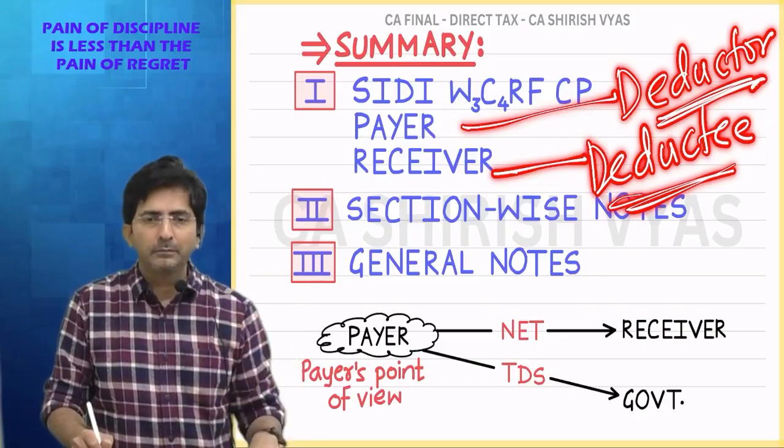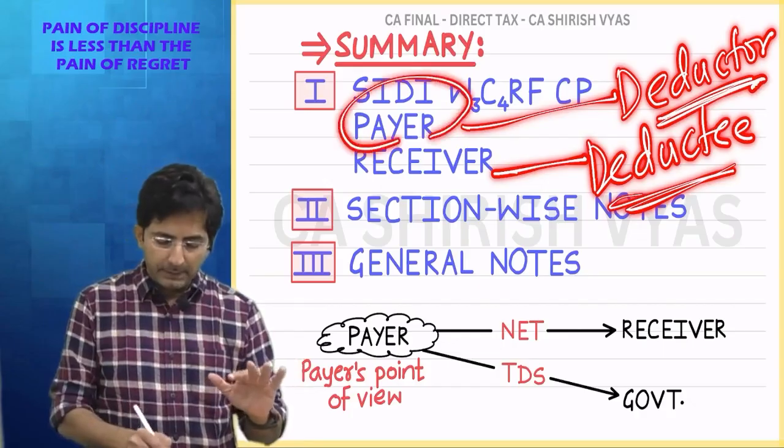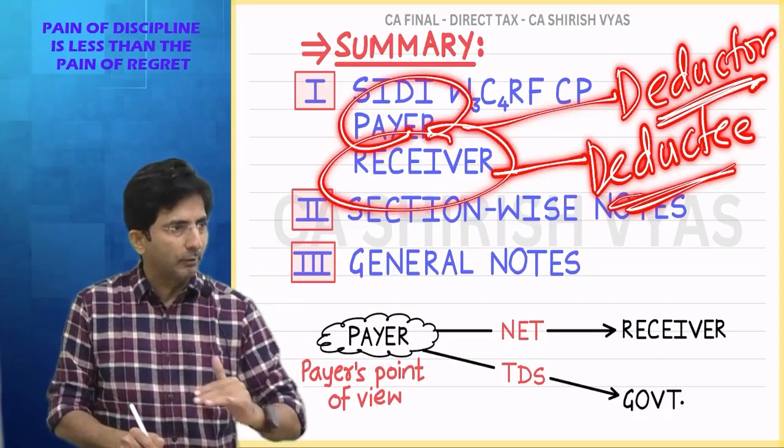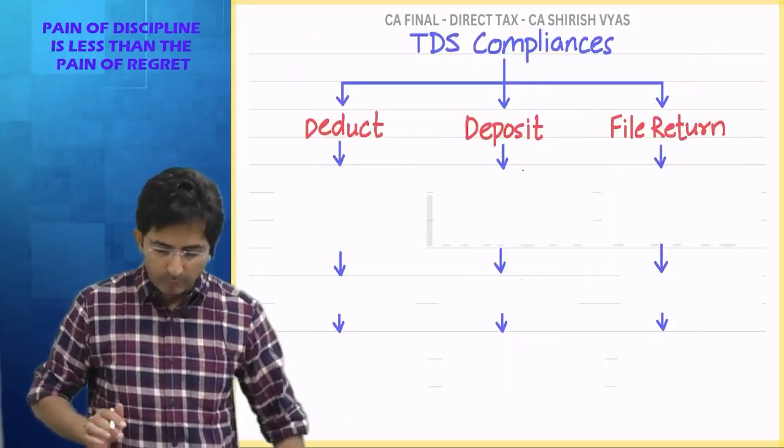But it is preferable to use the words deductor and deductee. Payer and receiver was my tone of simplicity, okay? But the actual words are deductor and deductee. So see what I was saying, look.